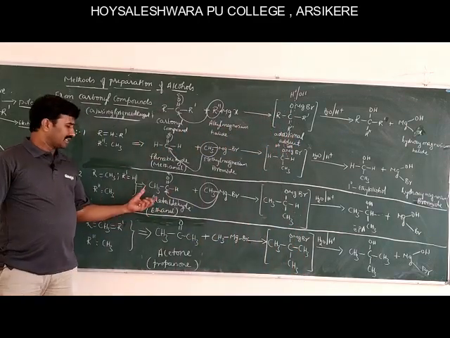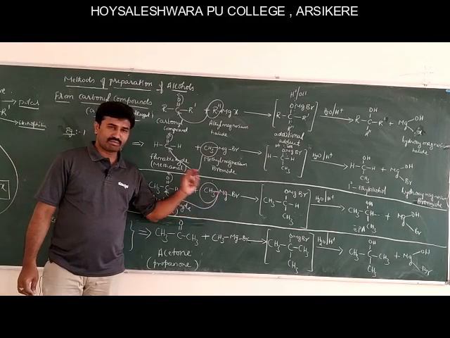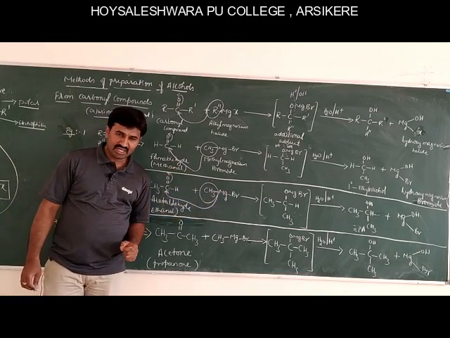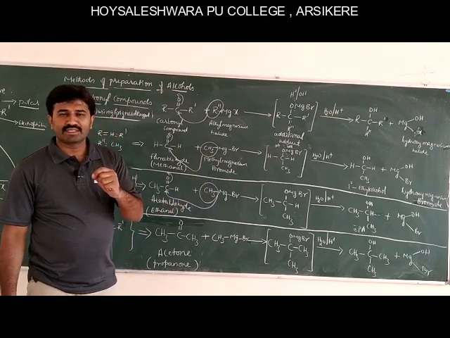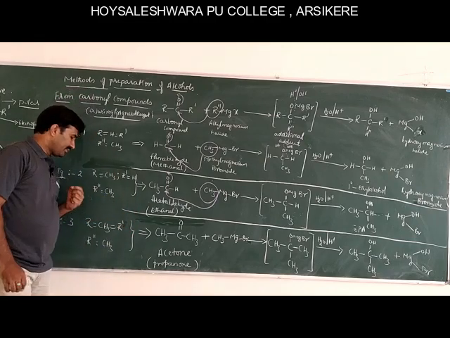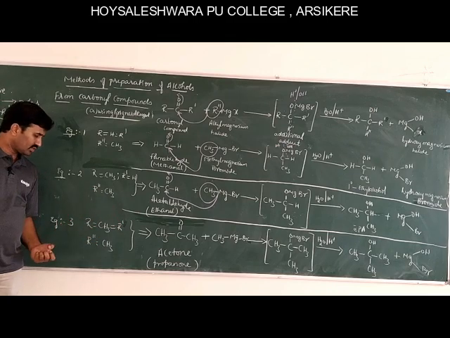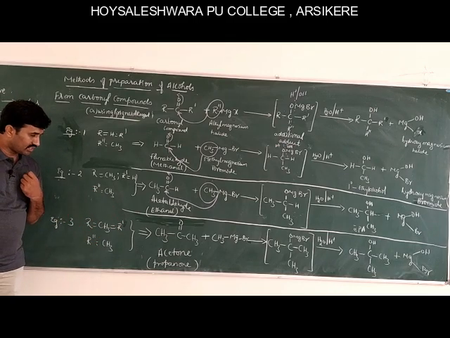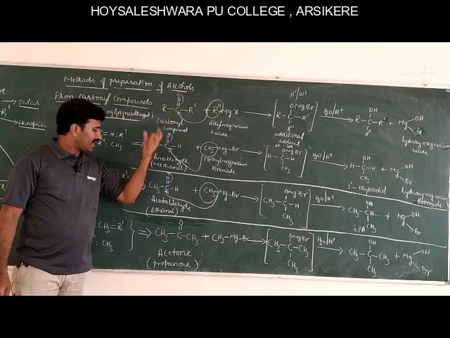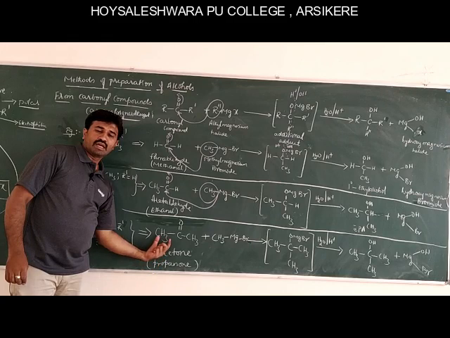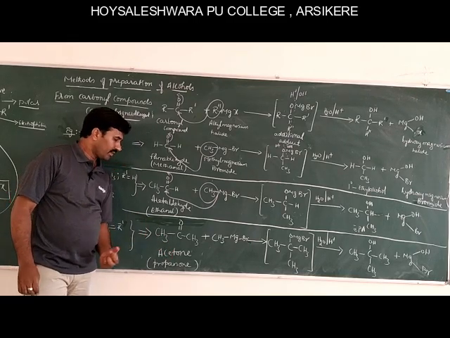In a simple way, acetaldehyde or ethanal upon treating with methyl magnesium bromide forms an addition product, which upon acid hydrolysis gives isopropyl alcohol, which is a secondary alcohol. And then see another example. Here R is equal to CH3, R dash is equal to CH3, R double dash is equal to CH3. If you replace R and R dash by CH3, it becomes acetone, a ketonic compound, whose IUPAC name is propanone.